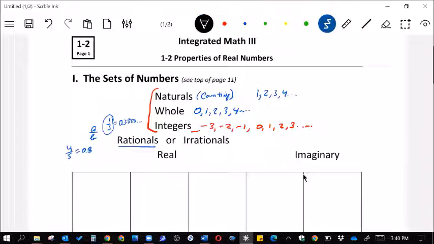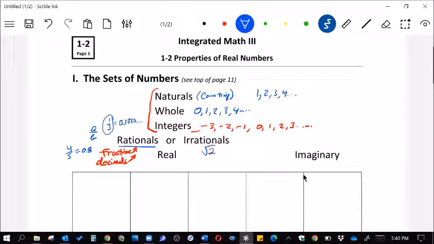Rationals you can sort of summarize as fractions and decimals, with the difference that irrationals are decimals that never terminate and never repeat. I'm going to write this so that it's easier to see. Fractions, decimals. Those are rationals.